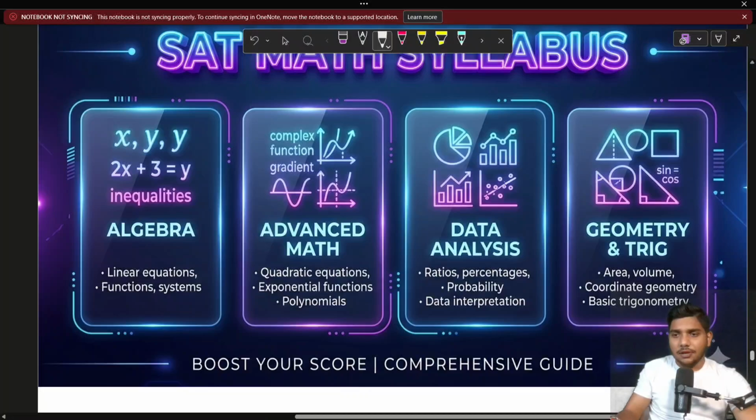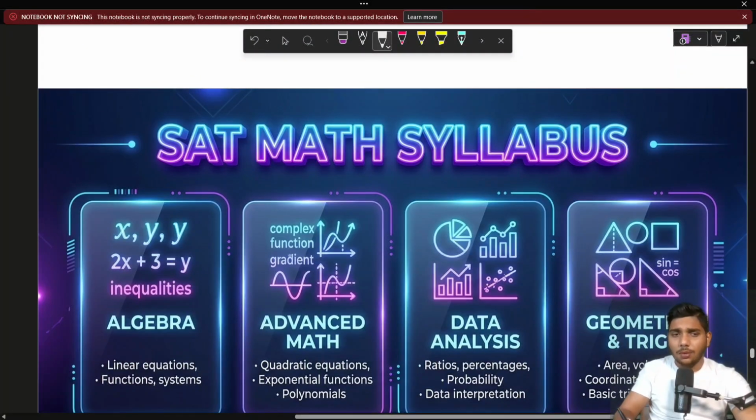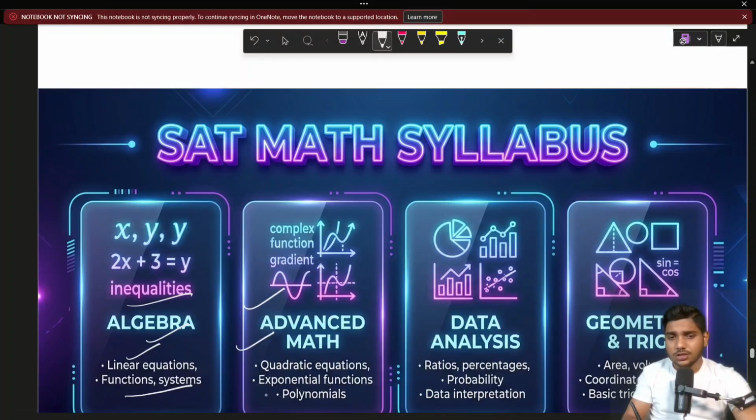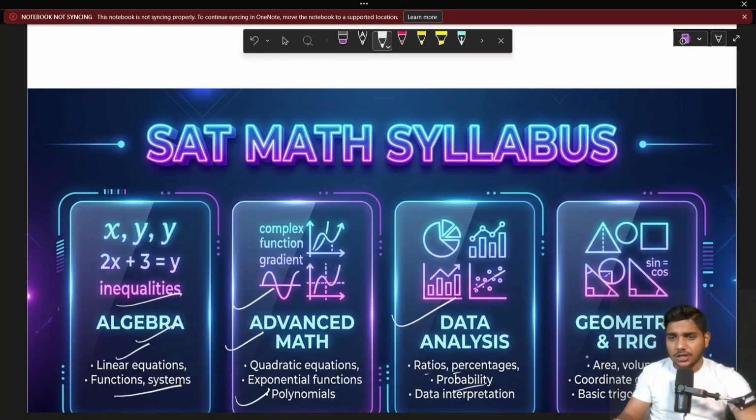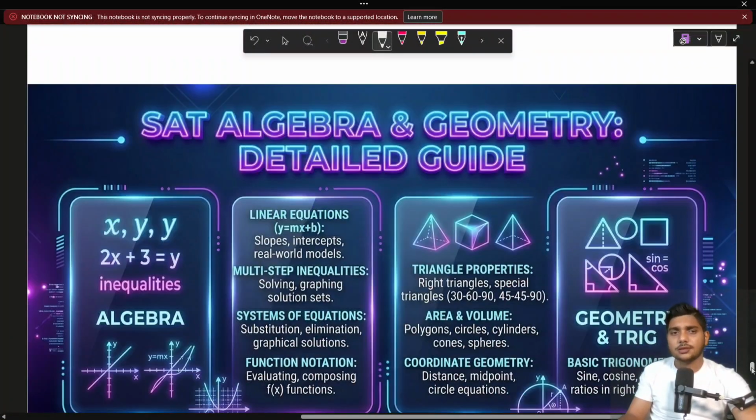So, the SAT exam math syllabus. You already know about this. Algebra: inequality, linear equations, function systems. Advanced maths: quadratic equations, exponential functions, polynomials. Data analysis: ratio, percentage, probability, data interpretation. Geometry: area, volume, coordinate geometry, and basic trigonometry. Don't worry, very, very easy topics.